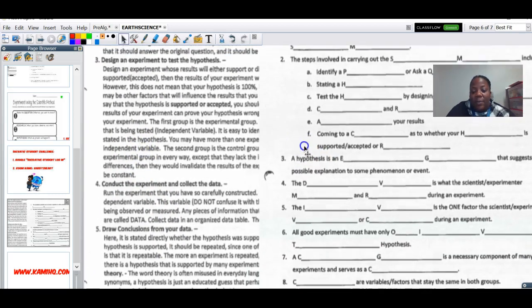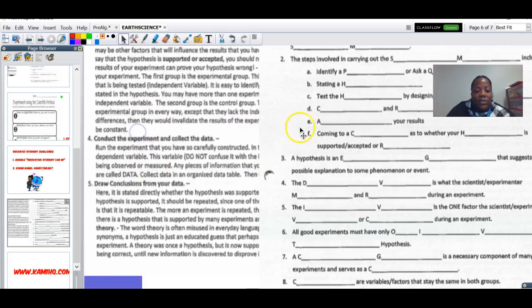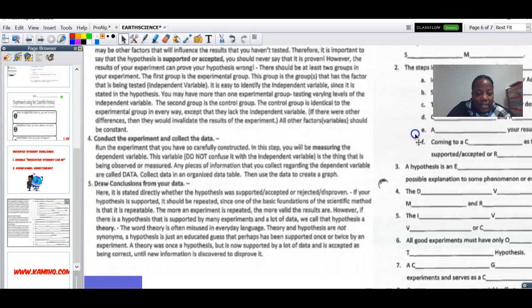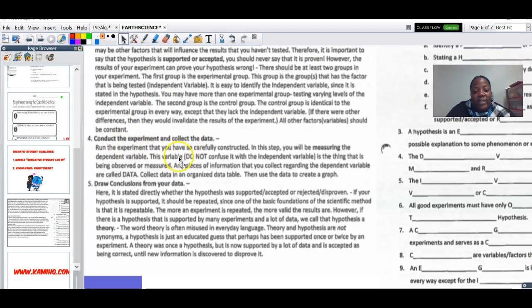Okay, so this next part is the blank and blank is what the scientist or experimenter blanks and blanks during an experiment. So you're going to find that information here where it says during the experiment. Run the experiment that you have so carefully constructed. In this step, you will measure the dependent variable. We're going to measure what? The dependent variable.